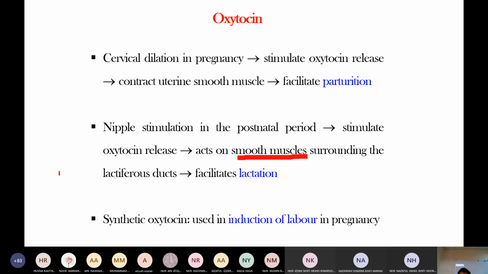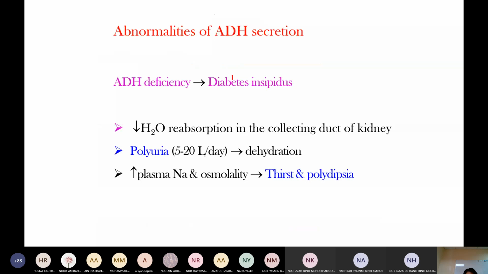So synthetic oxytocin, because oxytocin causes cervical dilation and uterine smooth muscle contraction, can be used in induction of labor. Normally a low dose is used, because the side effect of oxytocin is that it can cause uterine rupture. Since it causes smooth muscle contraction, a high dose can lead to uterine rupture. So that's why we need to give a low dose.